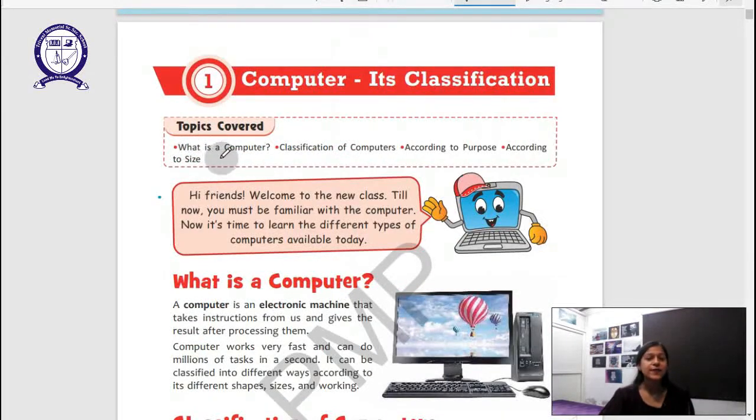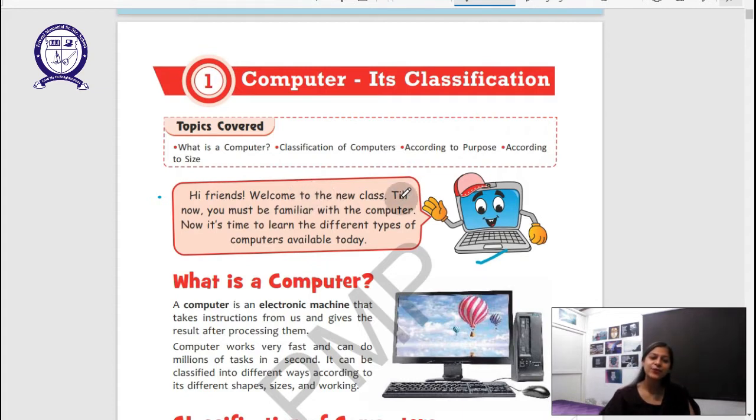So what is a computer? Classification of computers according to purpose, according to size. This is Lappy, and what does he say? Let's find out. Hi friends, welcome to the new class. Till now you must be familiar with the computer. I'm sure by your age you've already studied computer for 3 years, first, second and third, and you already are using computers in your everyday life, whether you're using a laptop, desktop, or even your mobile phones. They are a type of computer as well.